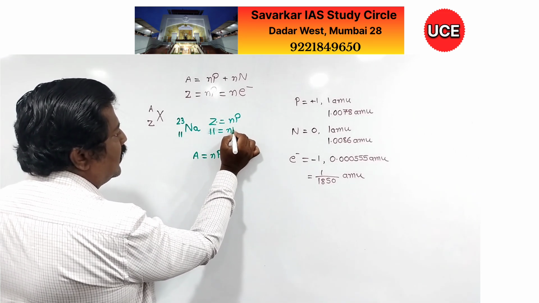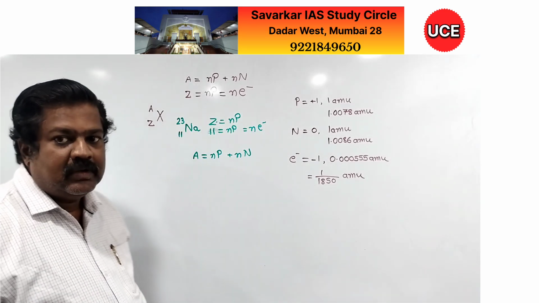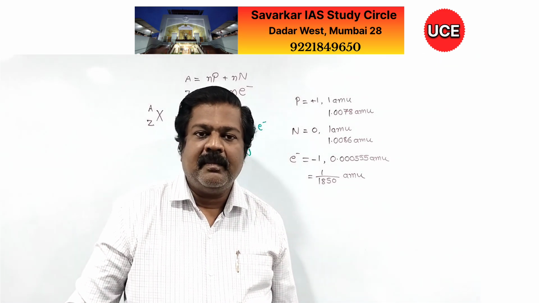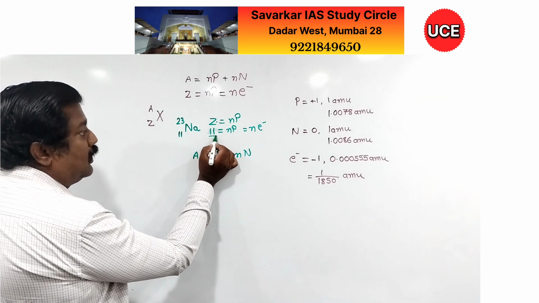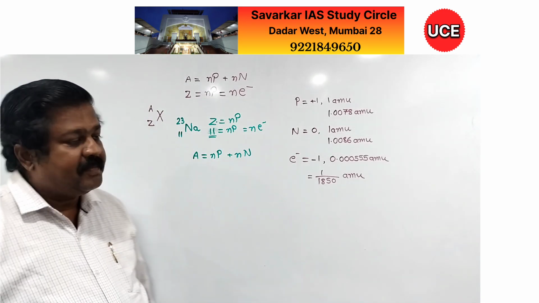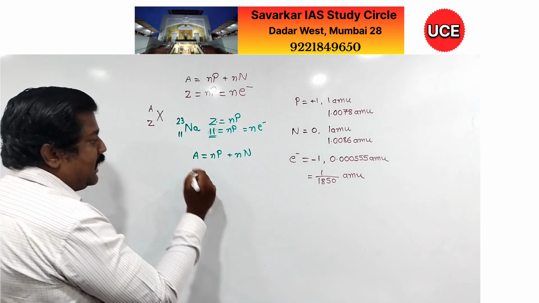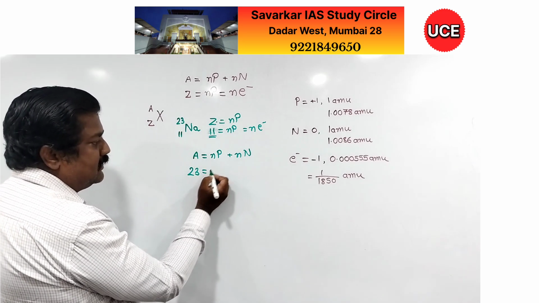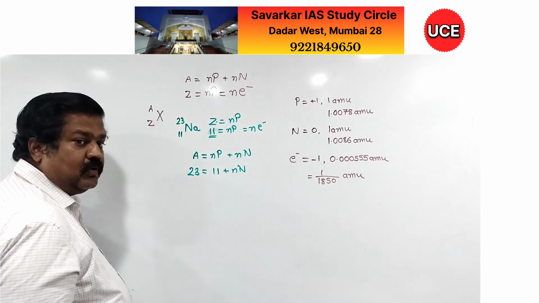That is equal to number of protons and that is also equal to number of electrons. So in an atom, number of electrons is same as number of protons. Therefore, in case of sodium, 11 protons are there and 11 electrons are there. Now, A is 23. Number of protons we got is 11 plus number of neutrons.